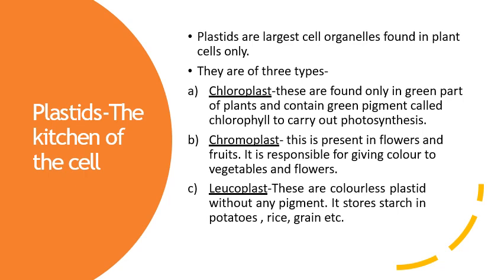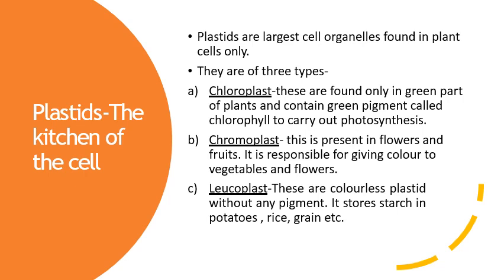Plastids are again double membraned structures, and these are the largest cell organelles, and a very important characteristic feature of plastids is that they are self-autonomous. Self-autonomous means they have their own ribosomes and their own genetic material, that is DNA. Now see, plastids are of three types.